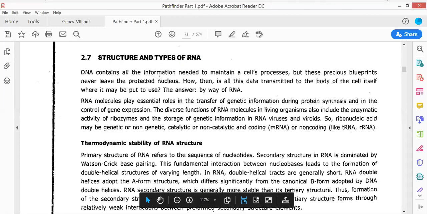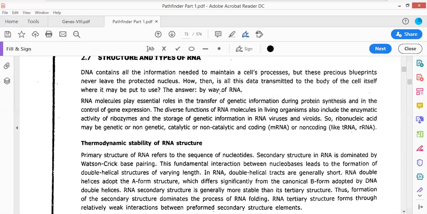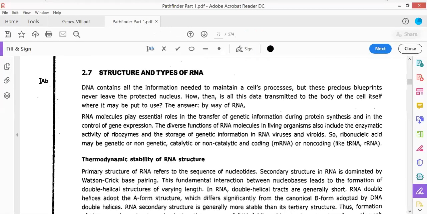DNA contains all the information needed to maintain cell processes, but these precise blueprints are being protected within the nucleus. There is an organization of DNA within the cell that is very important. Look at the organization of the DNA in the cell that I will be talking about. Supposing I'm drawing a cell here. Let this be a cell.